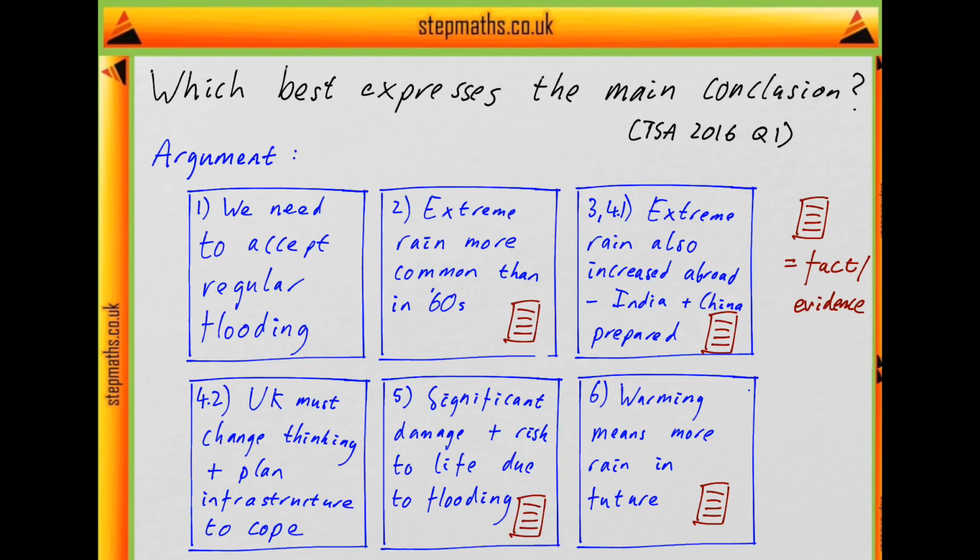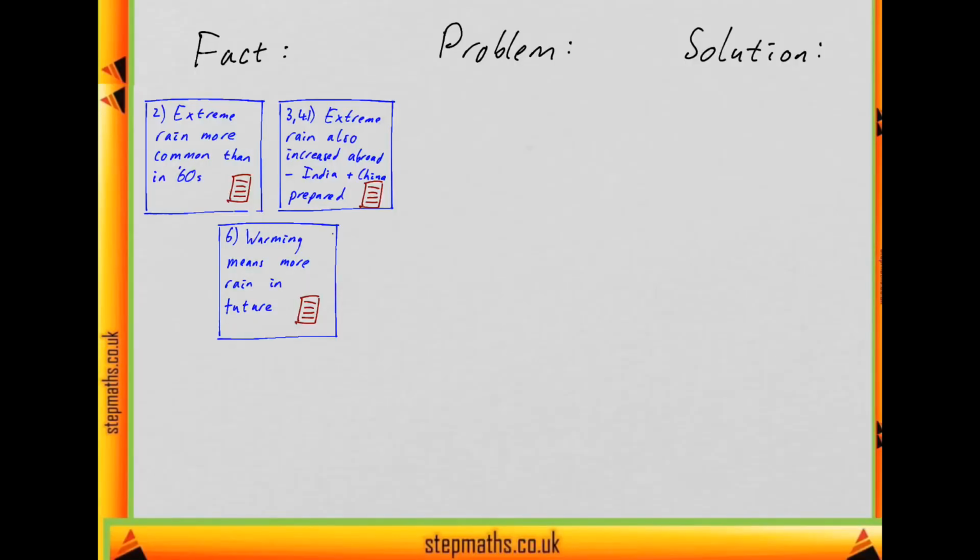Okay, so now let's look at how these sentences fit together into the argument. To start with, I've put these pieces of information in the fact column. So the fact extreme rain is becoming more common, they increased all over the world and other countries are prepared for it, and global warming means there'll be more rain in the future.